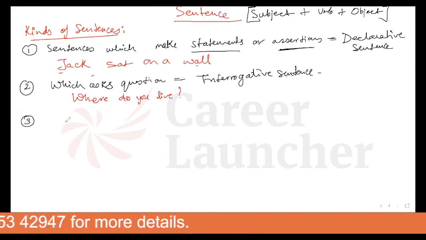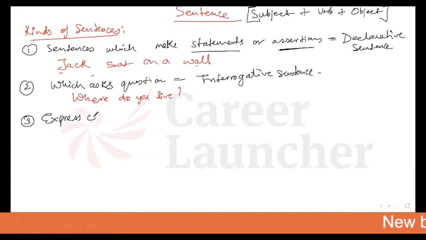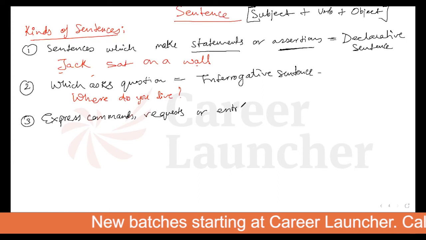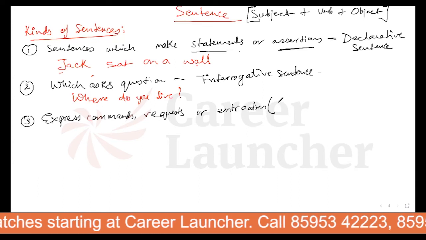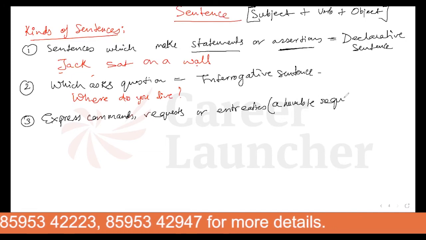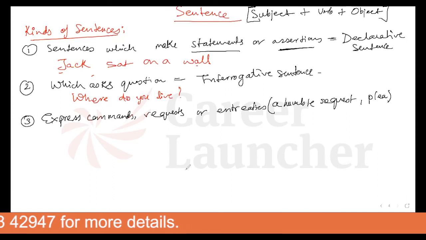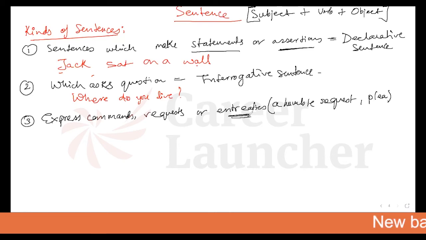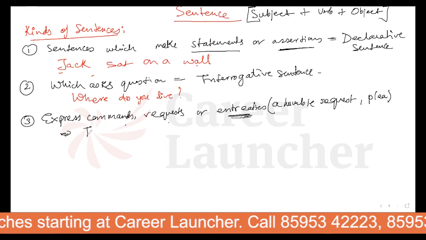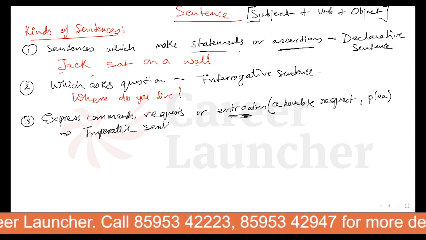Third one is any sentence which is going to express commands, requests, or entreaties. There's a word that is called entreaties, right? Entreaties is basically a humble request. I think you must have heard of the word plea. Have you heard of this word, plea? A humble request, right? That is called entreaties. So any statement which comes with a command, request, or entreaties is known as the imperative sentence, right? It becomes your imperative sentence.